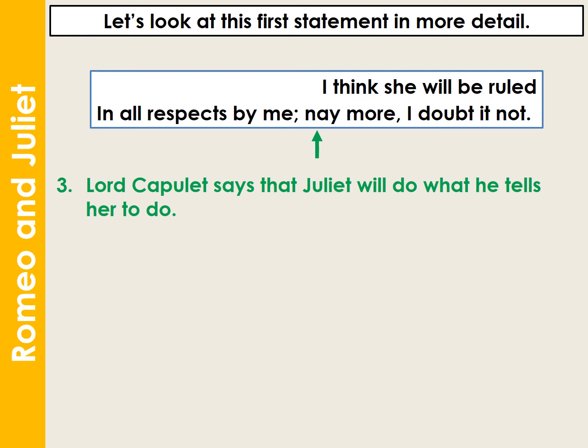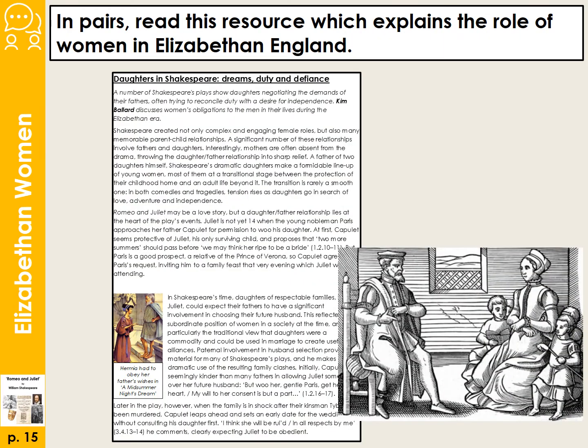And so now you need to look in your booklet at this extract, which talks about what it was like to be a daughter in Shakespeare's time. And the heading is Dreams, Duty and Defiance. And you can see in the sort of wood carving there, you've got the proud father very much in charge on the biggest chair, and the wife sitting very dutifully with the children either side. So let's read this through together.